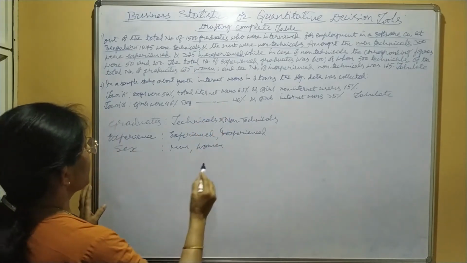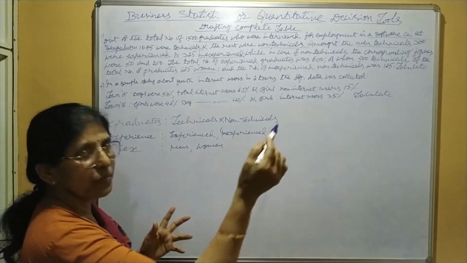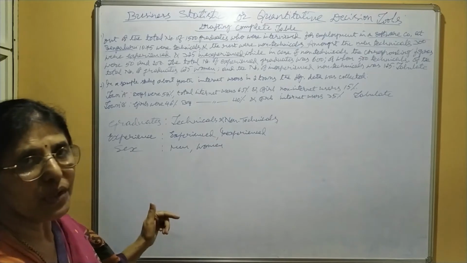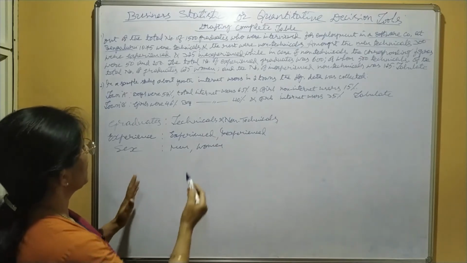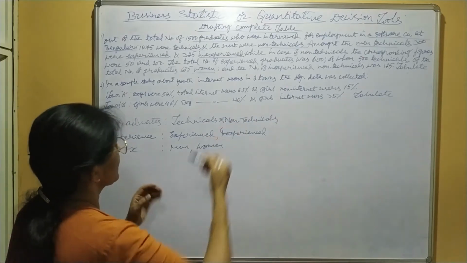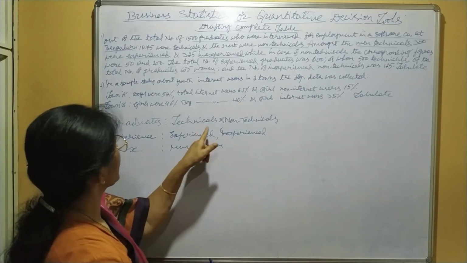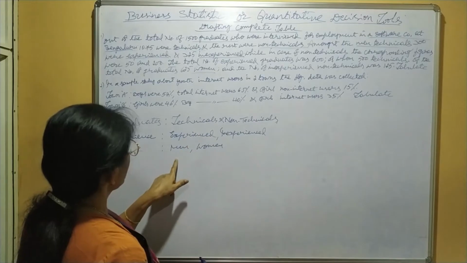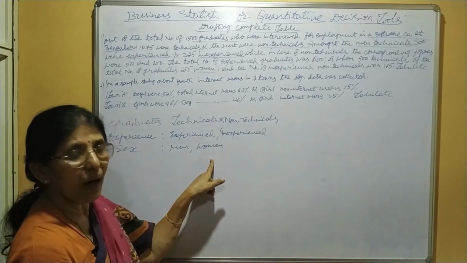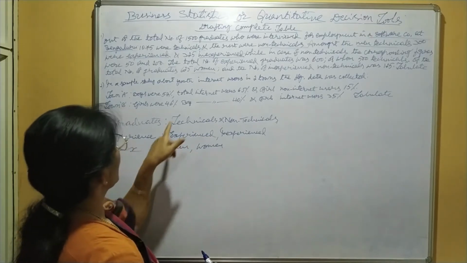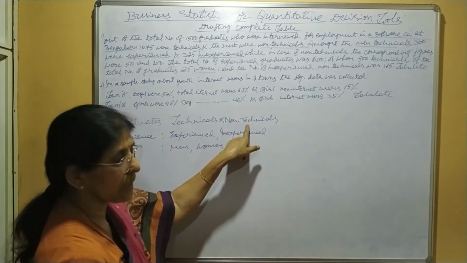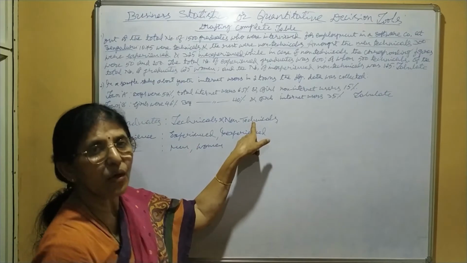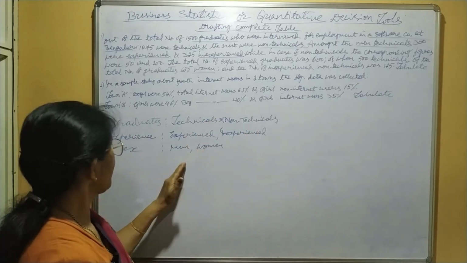Now, we have to take any two to the columns and the remaining one to the rows. Usually, we club the sex with any one of these. We may take technicals, under that men, women, total, or we may take men, under that technicals and non-technicals, women, under that technicals and non-technicals.